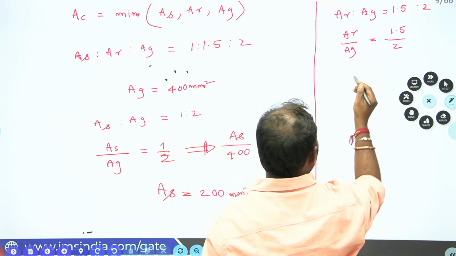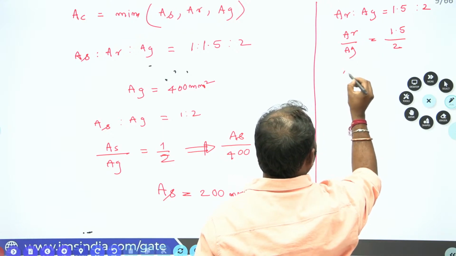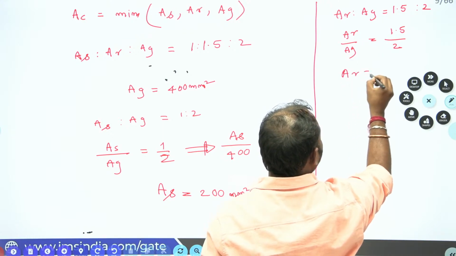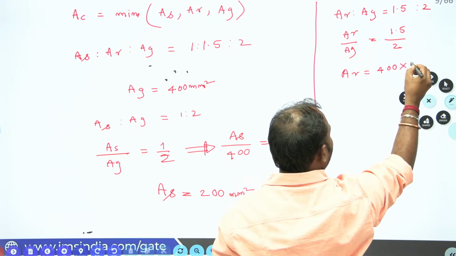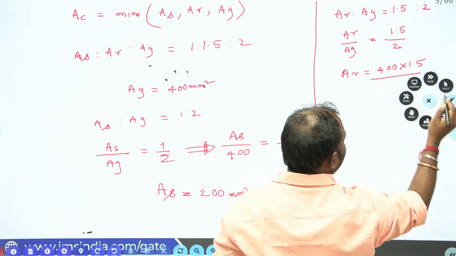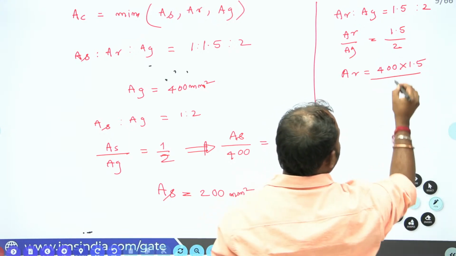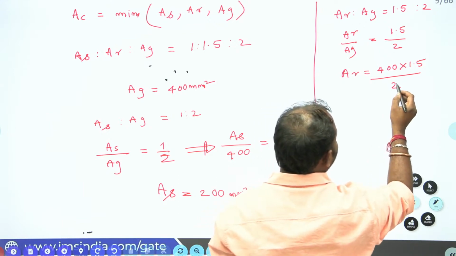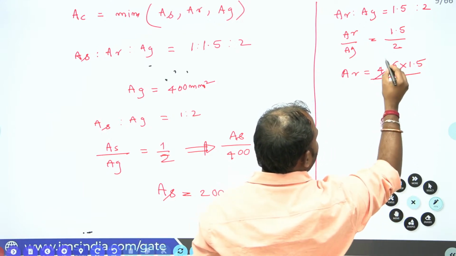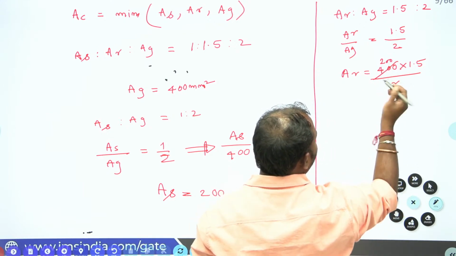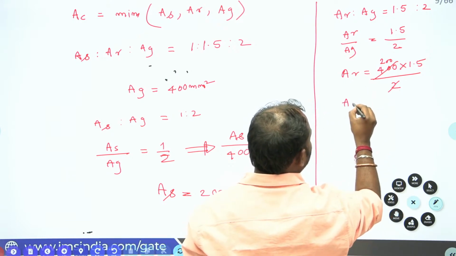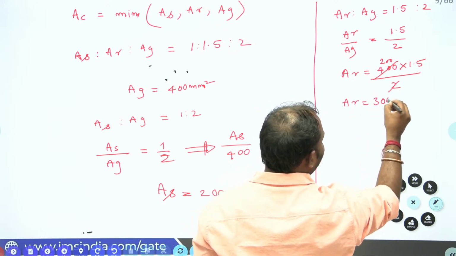AG is 400, so AR is equal to 400 into 1.5 divided by 2. Here AR is equal to 300 mm square.